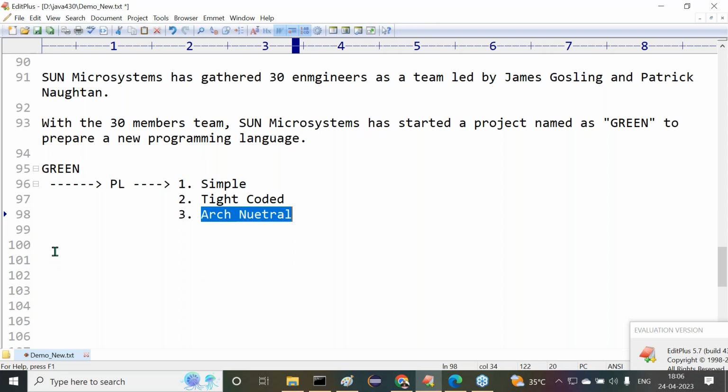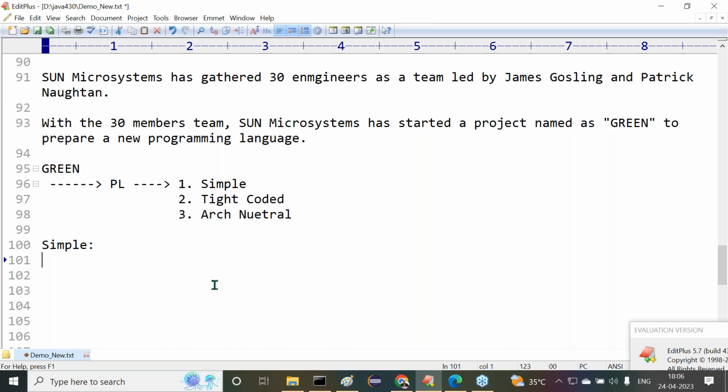All right, sir. Why is that programming language a simple programming language? How is that programming language a simple programming language? How are Java people saying that their programming language is simple? How is Sun Microsystems saying that their programming language is a simple programming language? Right. If you come to this point, they have given some reasons.